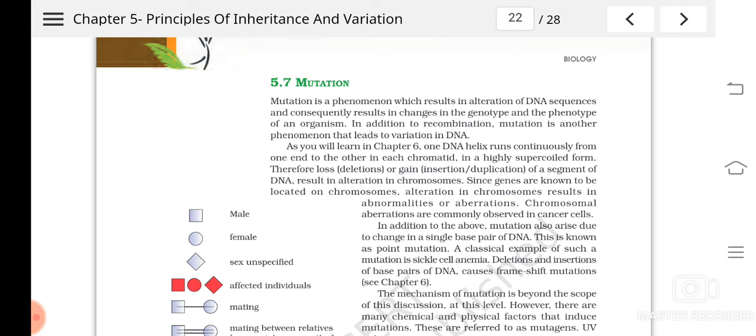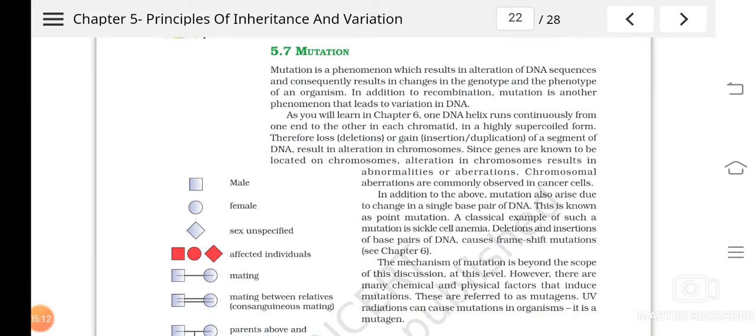Then another mutation is chromosomal mutation. That is if the mutation happens due to deletion, that is a part of DNA is lost during the process of replication, or if that lost part is attached to the other chromosome, then it will be a gain. Understood?